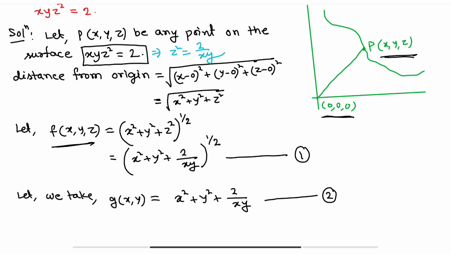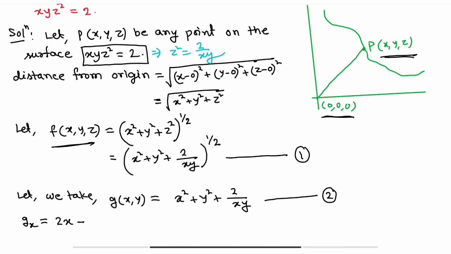So we have to find gx, we have to find gy, and we have to solve the two equations. Okay, so what is gx? gx is equal to 2x minus 2 by xy.